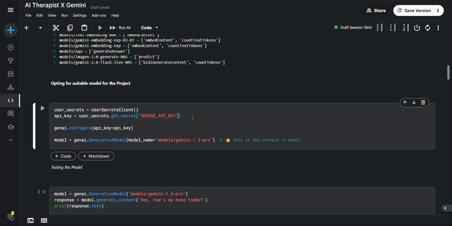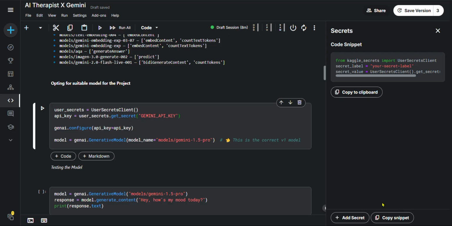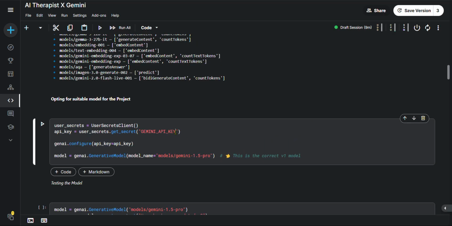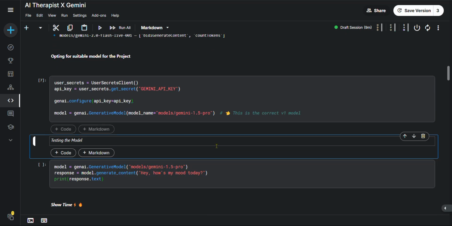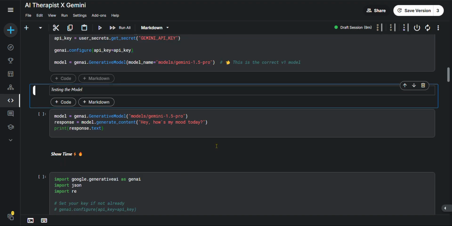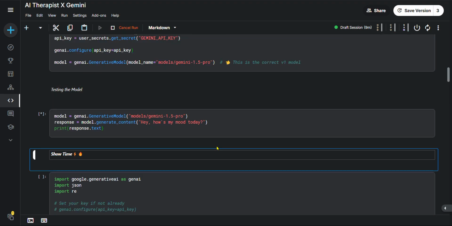The important thing here is, first you need to have a secrets section. We have a secrets API key in the secrets section provided by Kaggle. We can get the API key from Google AI Studio, and we are loading that API key into the API key variable, and we are calling that. Then we are testing the model.